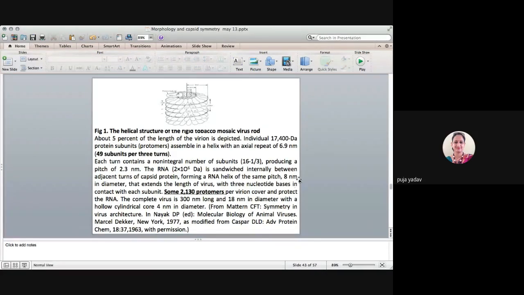Okay, 8 nanometer in diameter that extends the length of the virus with 3 nucleotide bases in contact with each subunit. So that's how around 2130 protomers per virion cover and protect the RNA. And the complete virus is 300 nanometer long and 80 nanometer in diameter with a hollow cylindrical core of 4 nanometer in diameter.